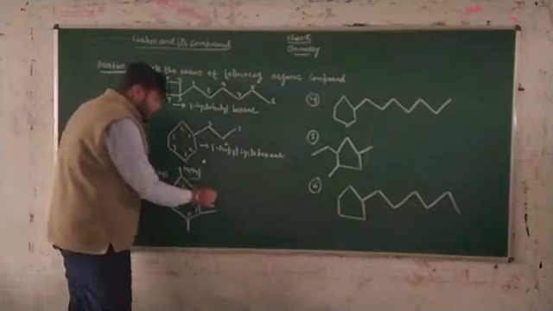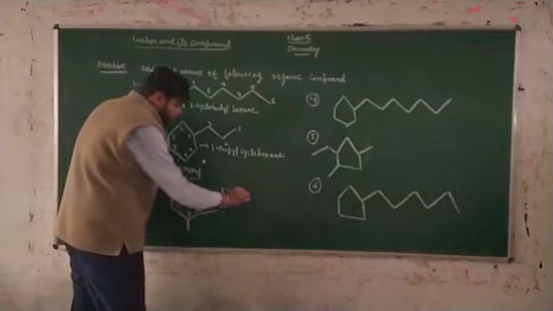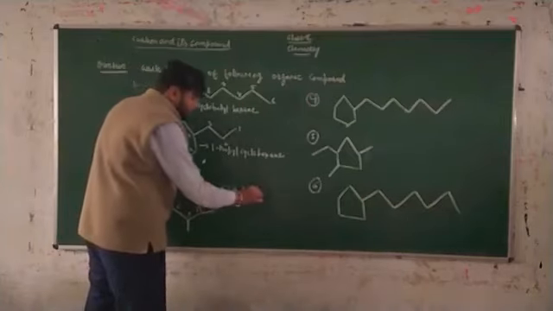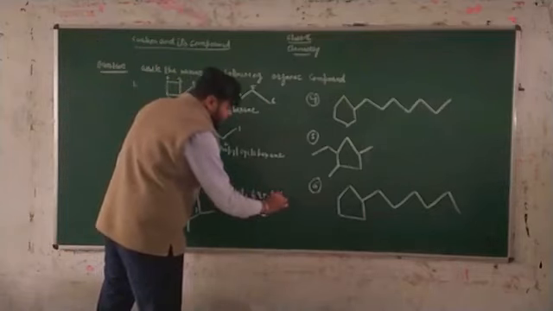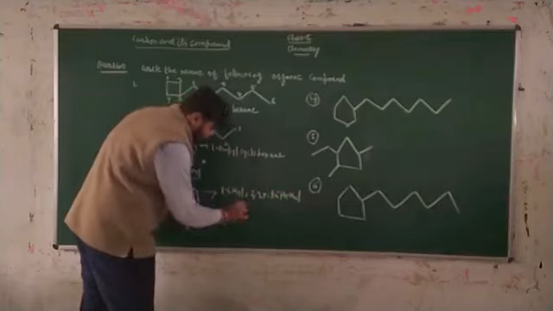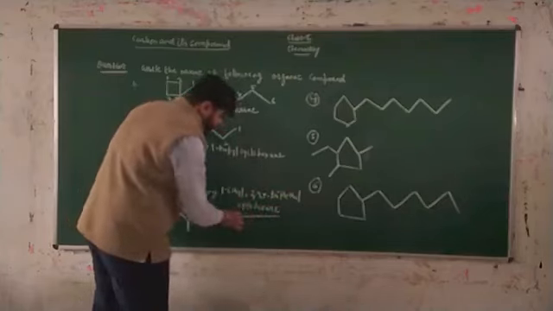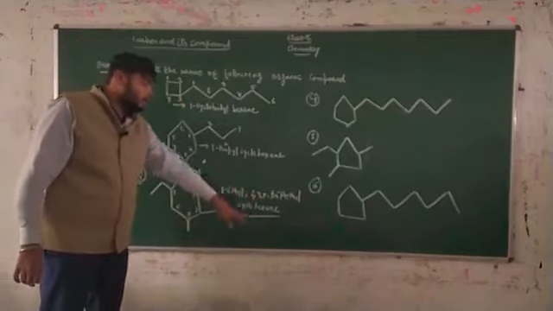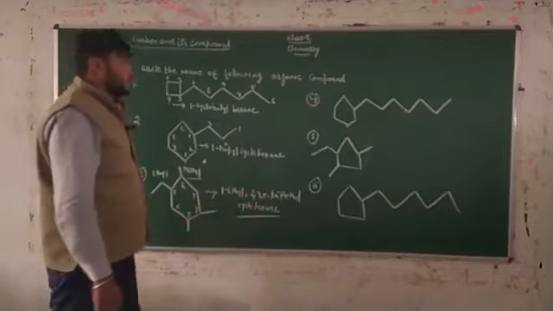We write the name like this: 1-ethyl, 2,4,5-trimethylcyclohexane. This is 1-ethyl-2,4,5-trimethylcyclohexane, the name of this organic compound.